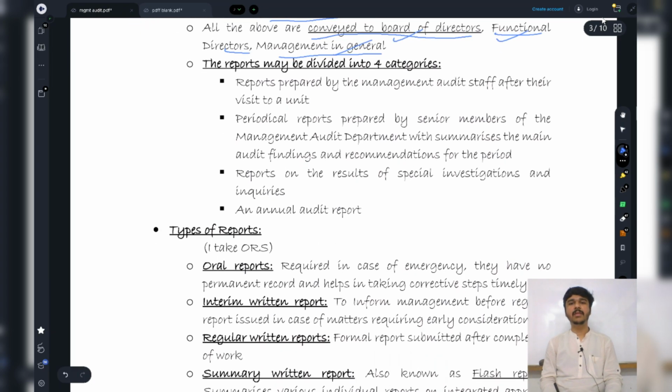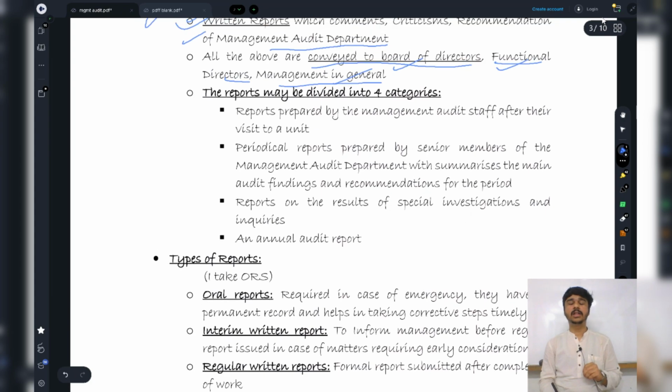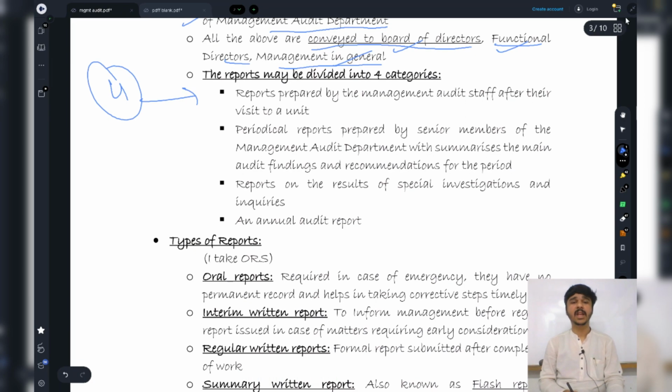This report may be divided into four categories. This report was very sensitive and it had so much content to deliver, so I divided it into how many categories? Four categories. The first category, or the first section, will include the reports that are prepared by the management or the staff after their visit to a unit.